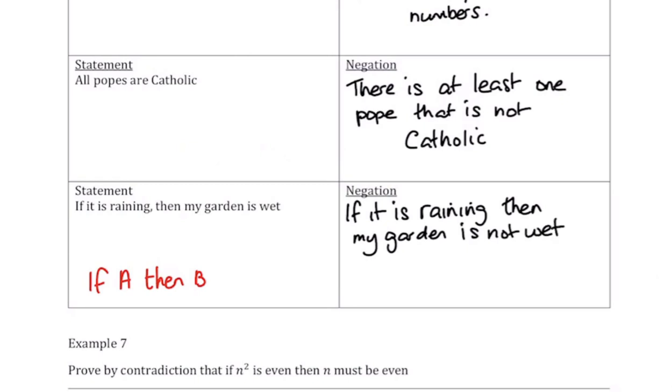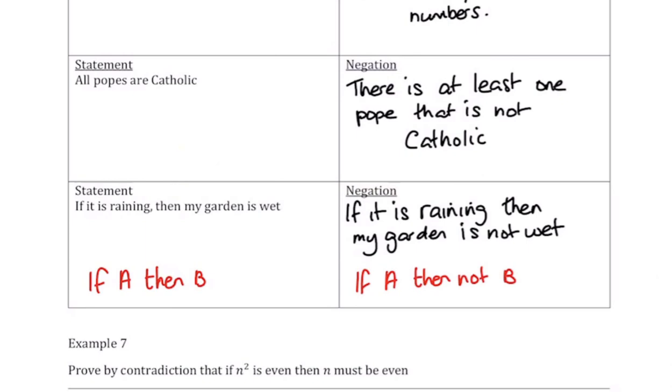So you've got to be careful with these if-this-then-this statements. The negation of if A then B is if A then not B. So you keep the first one the same and you change the second one.